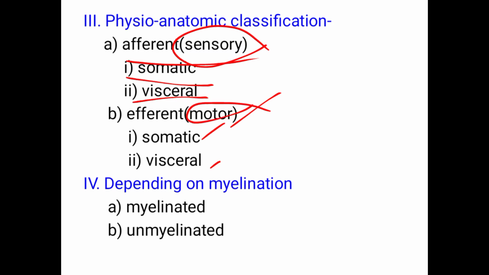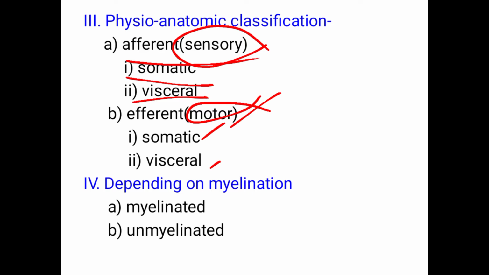Then motor. If you are doing any body movements, like walking, your lower limbs and upper limbs will move. Suppose you want to take a book, you will move your hand, right?